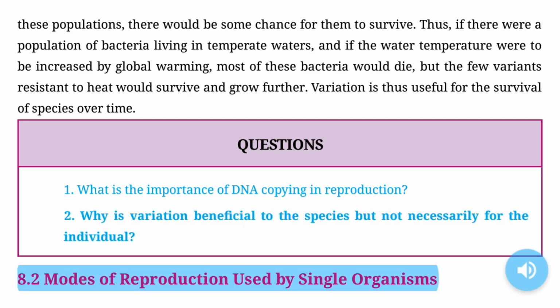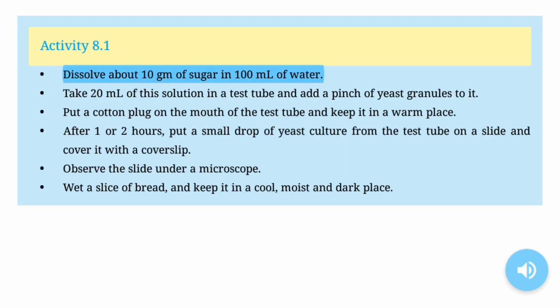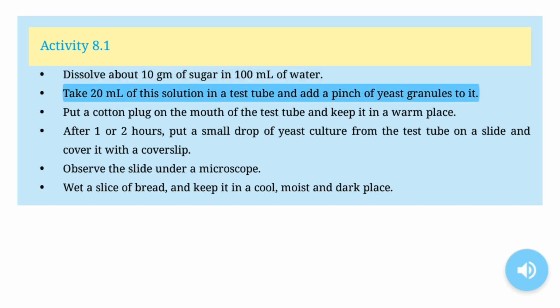8.2 Modes of reproduction used by single organisms. Activity 8.1. Dissolve about 10 gm of sugar in 100 ml of water. Take 20 ml of this solution in a test tube and add a pinch of yeast granules to it.